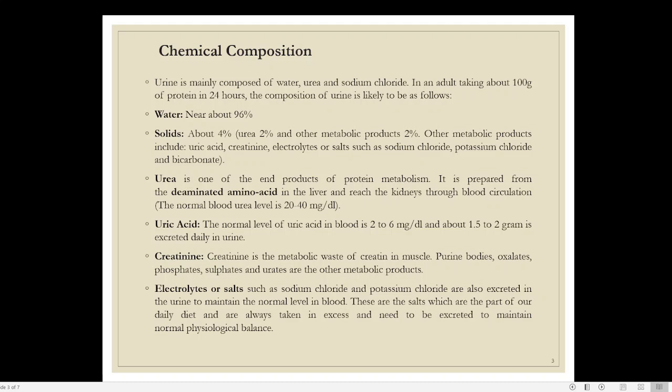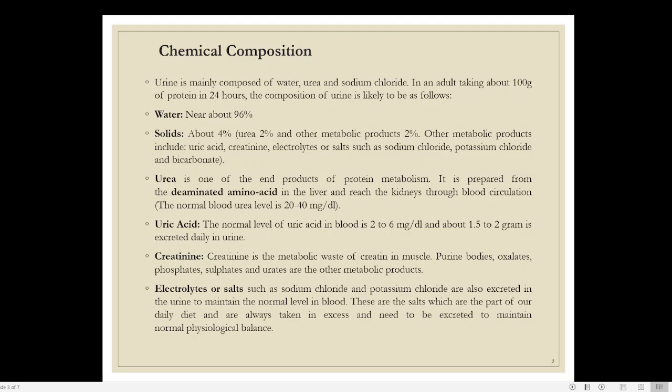The other 2% is contributed by different types of metabolic products like uric acid, creatine, sodium chloride, potassium chloride, etc. Then coming to the urea, it is one of the end products of protein metabolism. It is prepared from deaminated amino acid in the liver and will reach the kidney through blood circulation. So how is urea formed? From certain amino acids, one amino group will be removed.